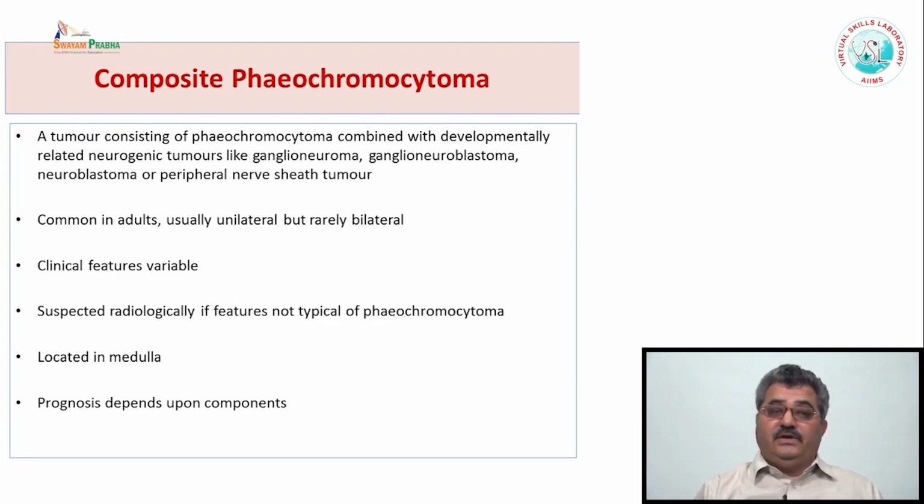Clinical features are variable, and when to suspect them: when the tumor in the adrenal, which is thought to be pheochromocytoma, is not showing the classical features radiologically, one can suspect composite pheochromocytoma. They are located in the medulla, and the prognosis depends upon the second component besides the pheochromocytoma.